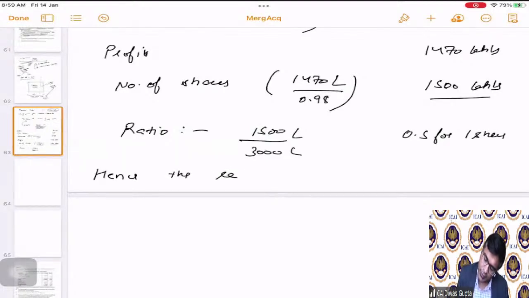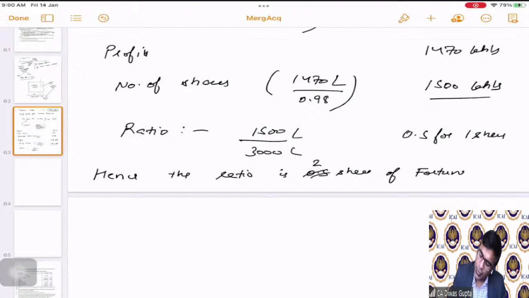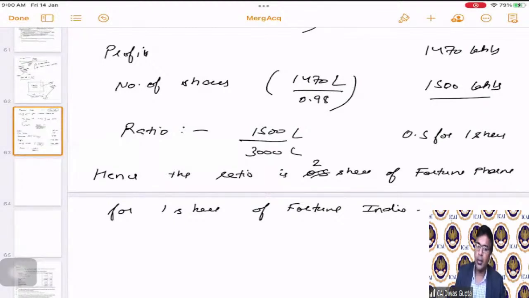Hence, the ratio is 0.5 share of, actually we should write here as 2 shares of Fortune Pharma for 1 share of Fortune India. Correct?